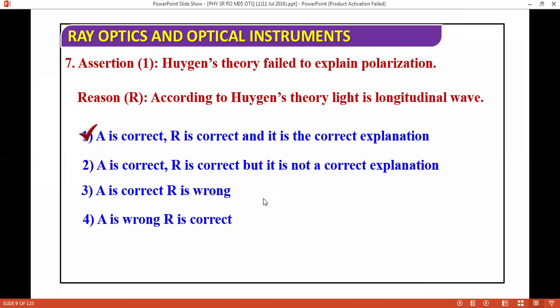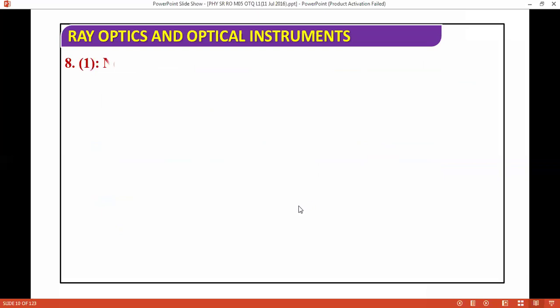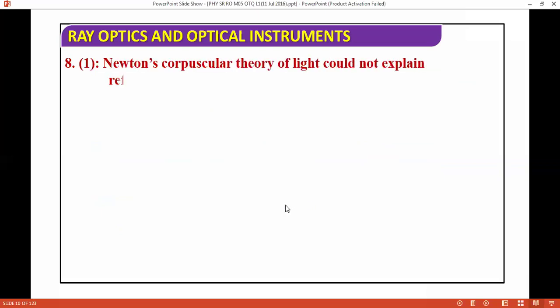Huygens theory failed to explain polarization, this is correct. And according to Huygens theory, light is a longitudinal wave. This is also correct. Now we are moving to the next question. Next question we have: Newton's corpuscular theory of light could not explain diffraction of light.